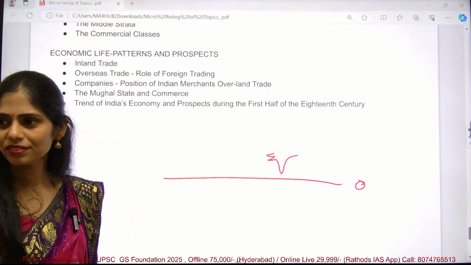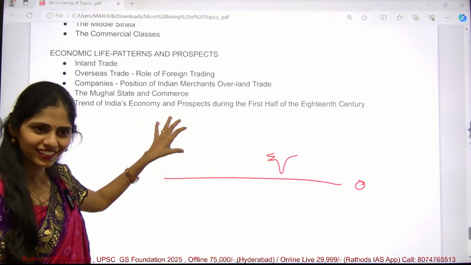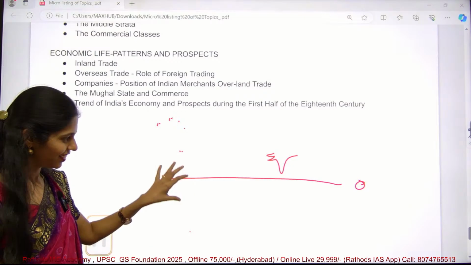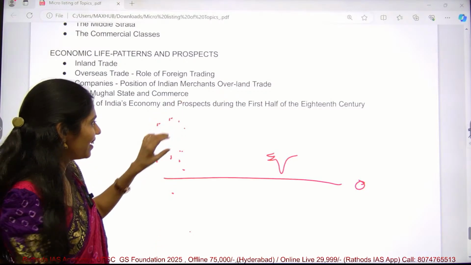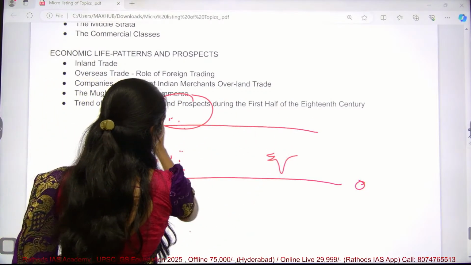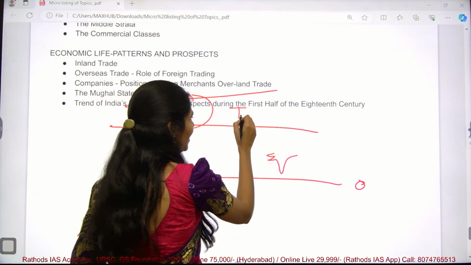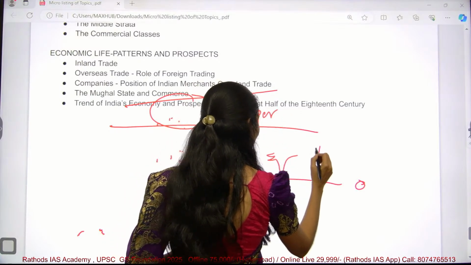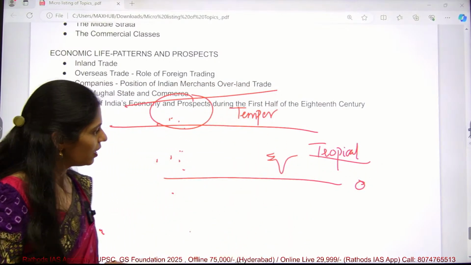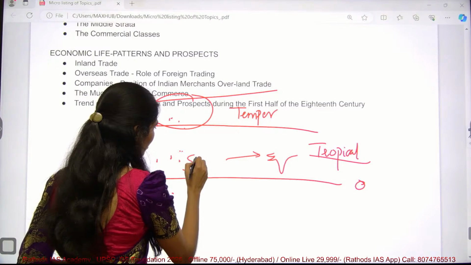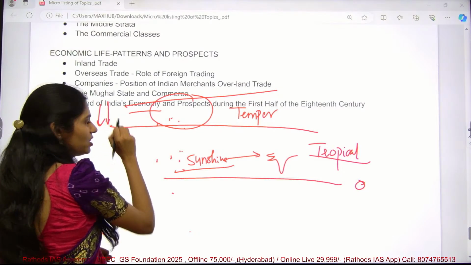Where is Europe? Here, somewhere here. That means it comes under which region? Cold region, that is the temperate region, right? Europe comes under temperate and India comes under tropical. In the tropical region we get good sunshine, and here we get less sunshine.